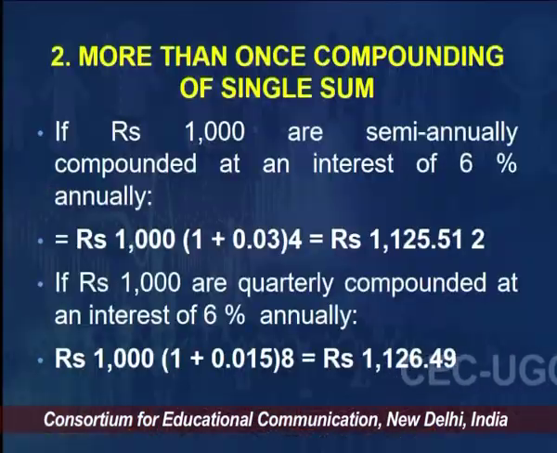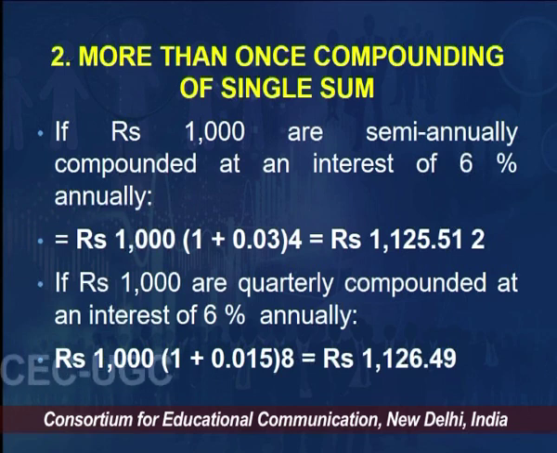Do you see some magic happening here? Some magic is happening here. And what is the magic? Same 1000 rupees, let us say this example was for two different people. So, I have deposited 1000 rupees in X bank at the rate of 6%, where biannual compounding or semi-annual compounding was done. How much did I get after 2 years? I get 1125 rupees 51 paisa.